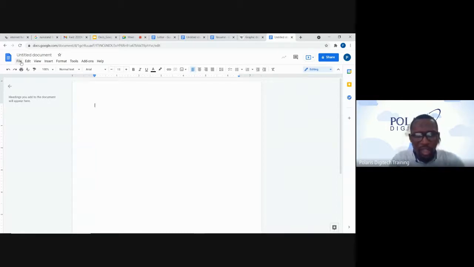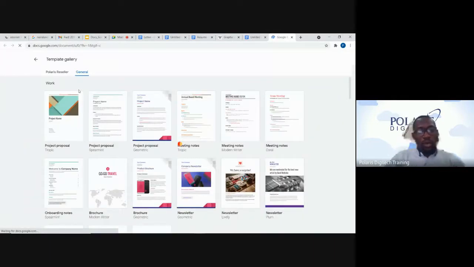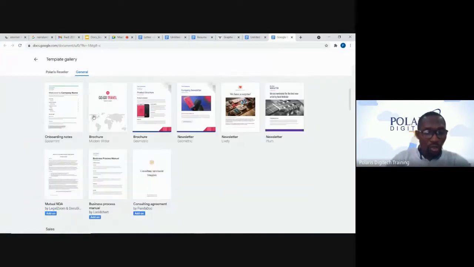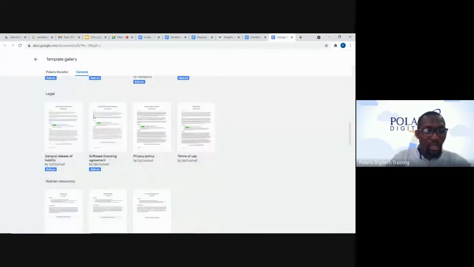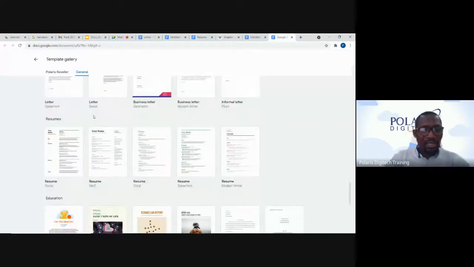But on your desktop or your tab or your laptop, you just go online on Google Chrome or any of the browsers. You type Google Docs, google.com, then you go to your email address. So from the file here, we click on New. From New, you click on Templates. We see now we have several templates for different roles. We have the legal, the sales, human resources, freelancer engagement, personal letters, resume, several templates which suit our